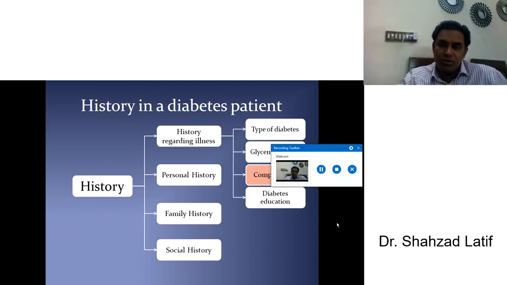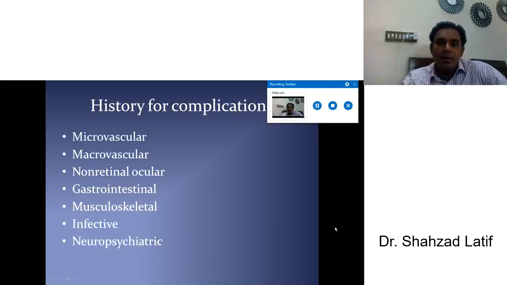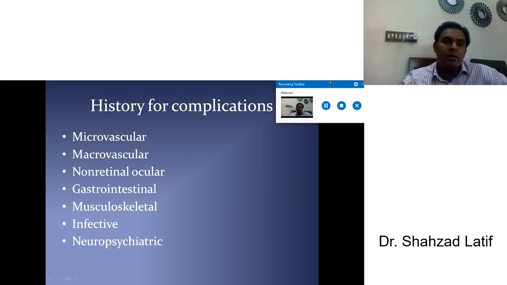That is all about history taking for glycemic control. Now moving toward the complications of diabetes. In any patient, whether type 1 or type 2, always ask about history for complications. Complications are divided into the following segments: number 1 is microvascular, number 2 is macrovascular complication, then non-retinal ocular complication, gastrointestinal tract complications, musculoskeletal complication, infective complication, and neuropsychiatric complication.